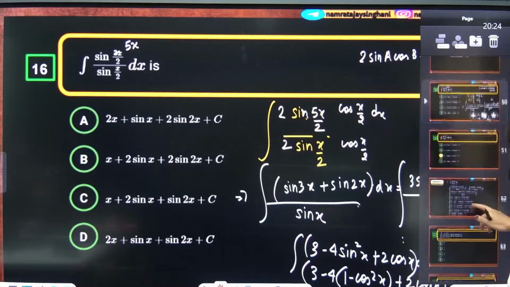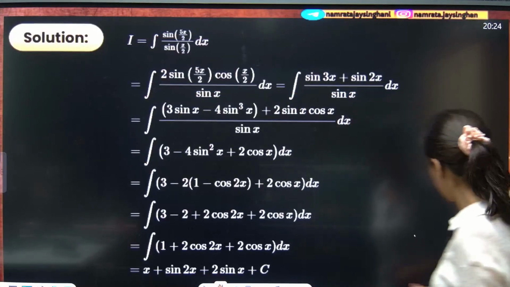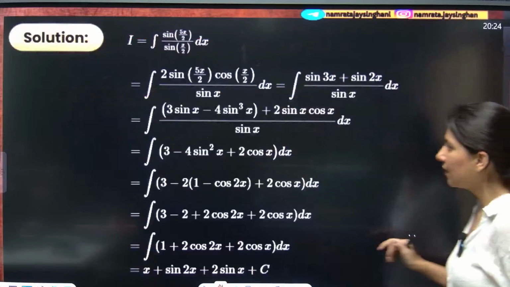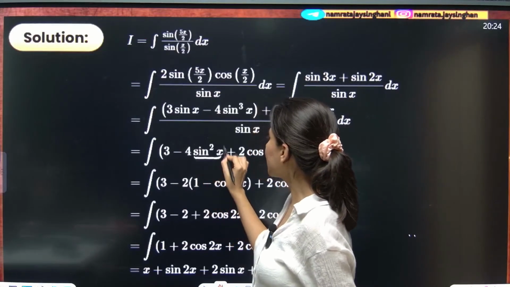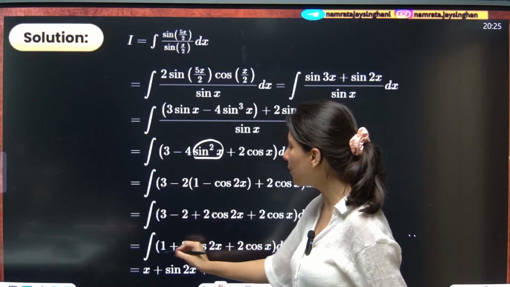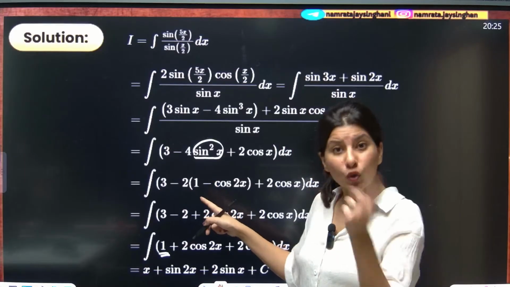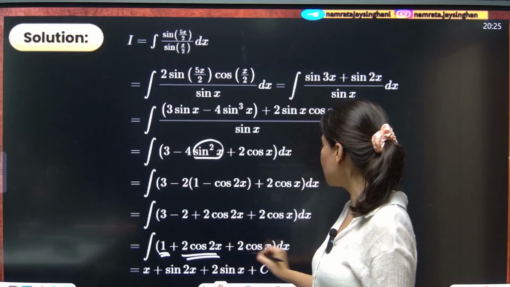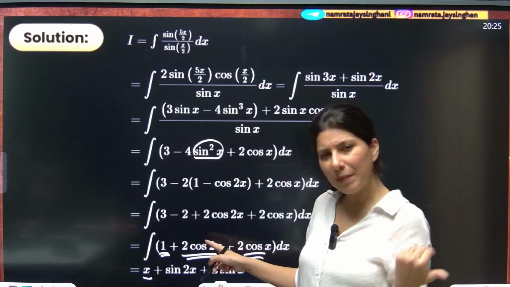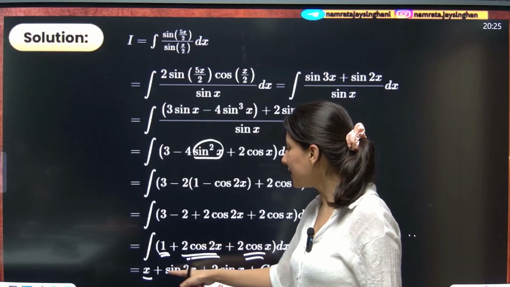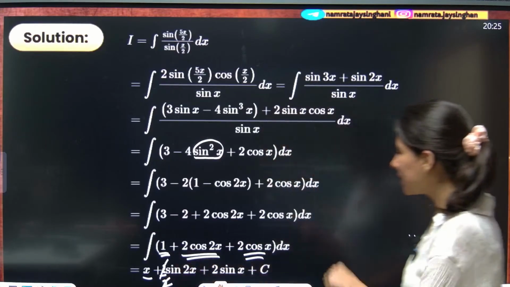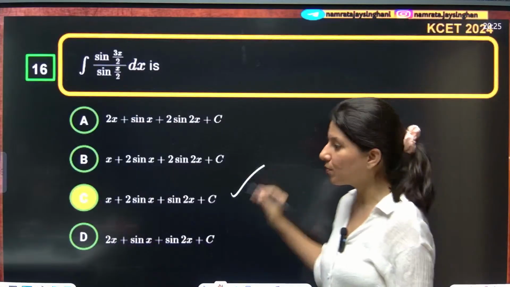Let me just show you the solution. Okay, so yes, sorry, this is by 2 also. So now see, 3 minus 4 sin square x. Sin square x will be written as 1 minus cos 2x by 2. So the 2 cancels. Now 3 minus 2 will be 1. Minus minus plus 2 cos 2x, and then plus 2 cos x. Start integrating. X, integration of cos will be plus sign. So cos 2x gives sin 2x, and 2 by 2 will always be there. This is 2 cos x, integration is 2 sin x. So now x plus sin 2x plus 2 sin x, that is matching with option C, everybody.